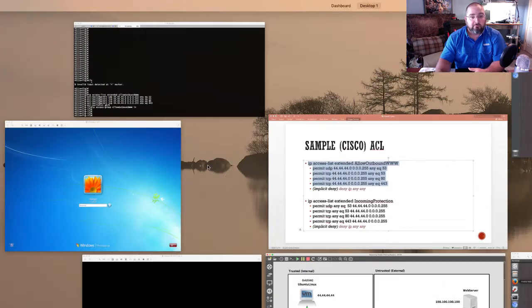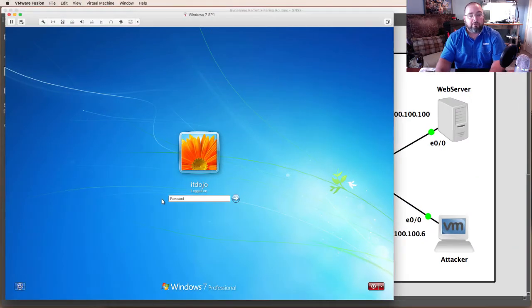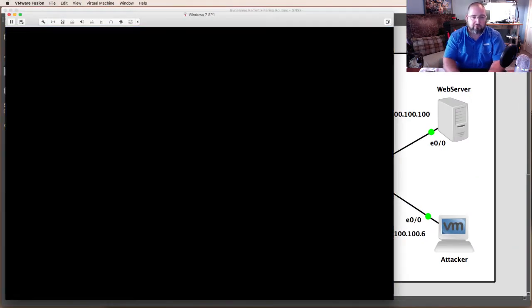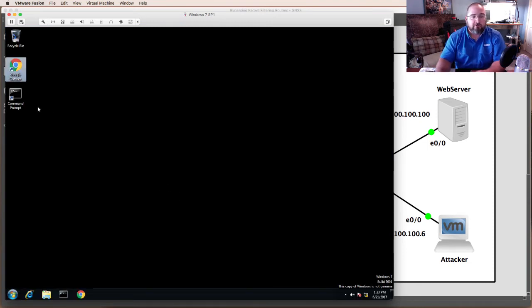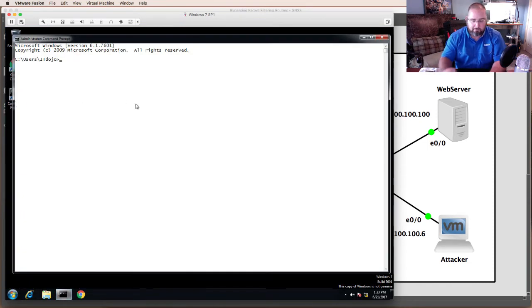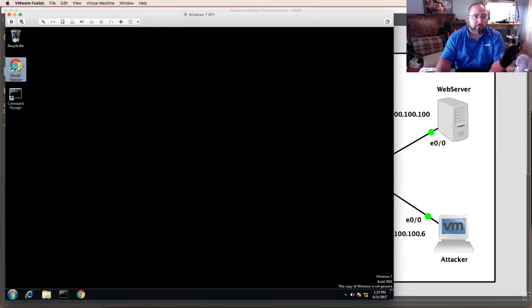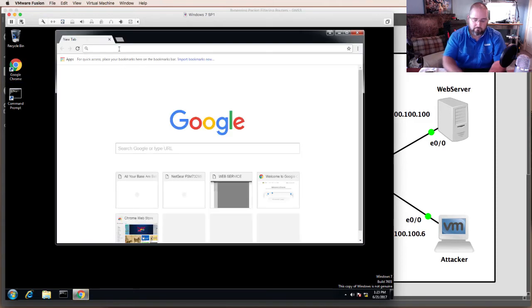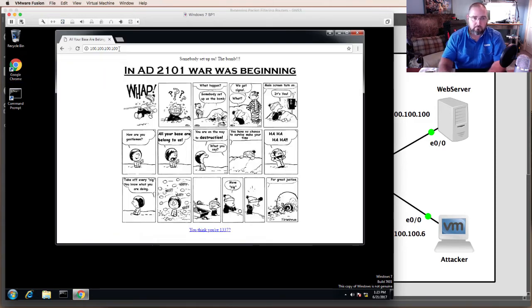So for example, even though I didn't show you before, if we come over here to this Windows computer, which is now bound by these firewall rules, and I try to go to the web server, I get success.